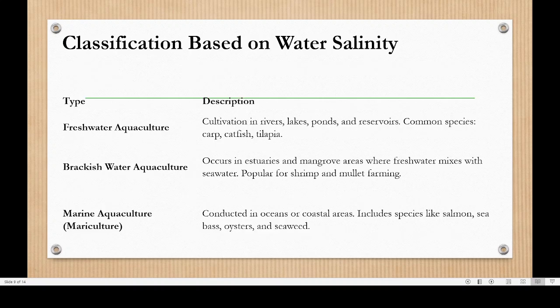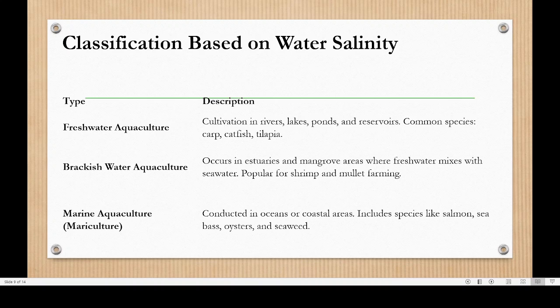Then there are different types of aquaculture. Based on the salinity, there are three types of aquaculture. One is freshwater aquaculture, which we are using in freshwater ponds. Brackish water means a salinity between freshwater and seawater. It occurs, for example, where a freshwater river is meeting the seawater, the salinity is actually in between, moderate salinity.